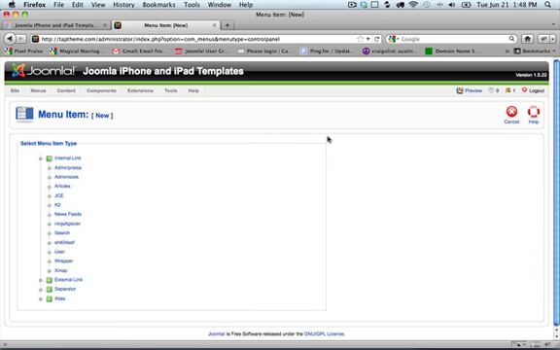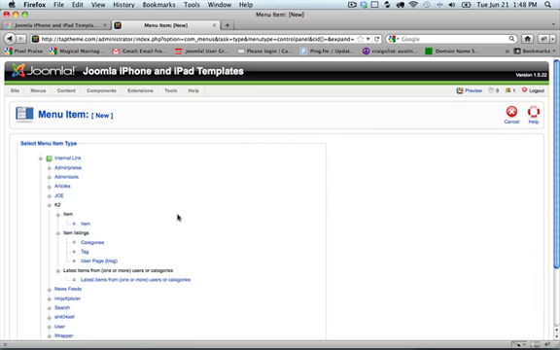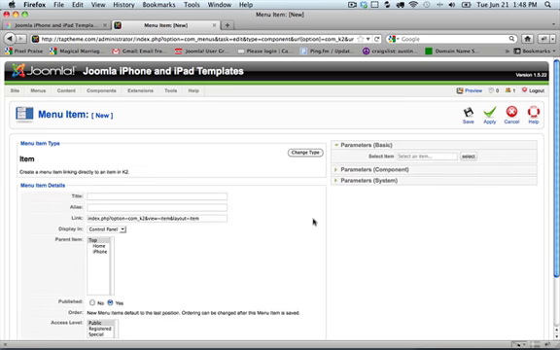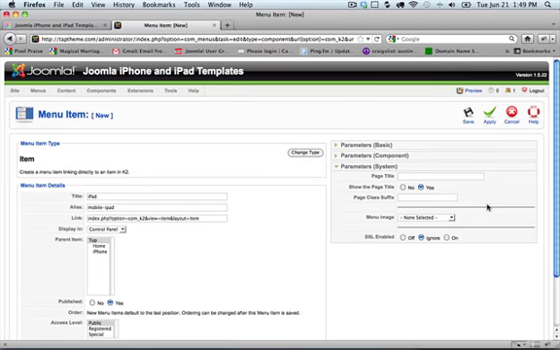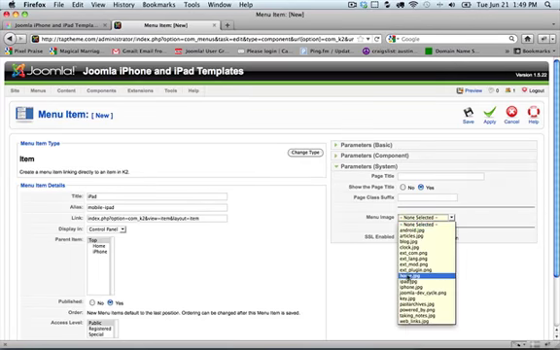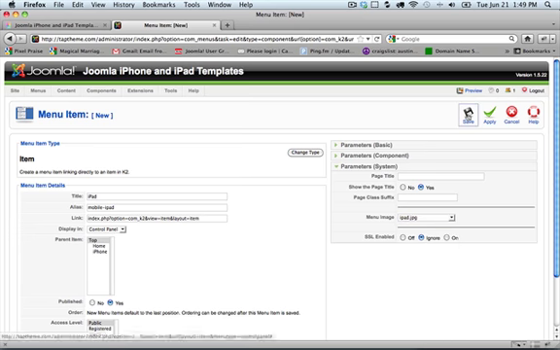Create new. So another K2 item. Name this iPad, mobile-iPad. Select iPad for this. We're going to select the image and save.